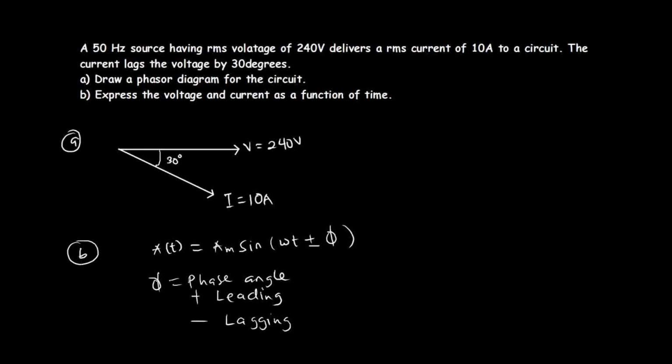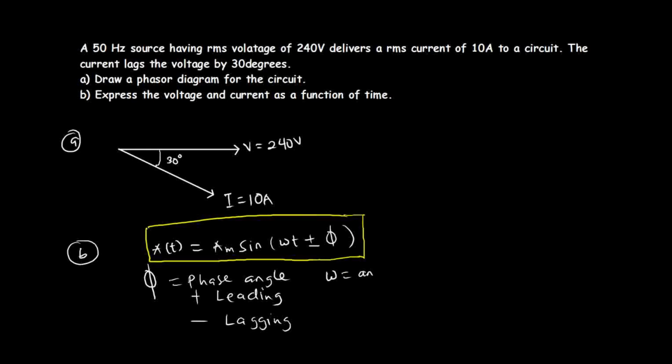So the phi is the phase angle. Let me write this. Okay, so this is the general expression that we are going to use to express voltage and current as a function of time. Okay, so let's go ahead. Further explaining this expression, the omega is the angular frequency. Okay, let's answer the B part.